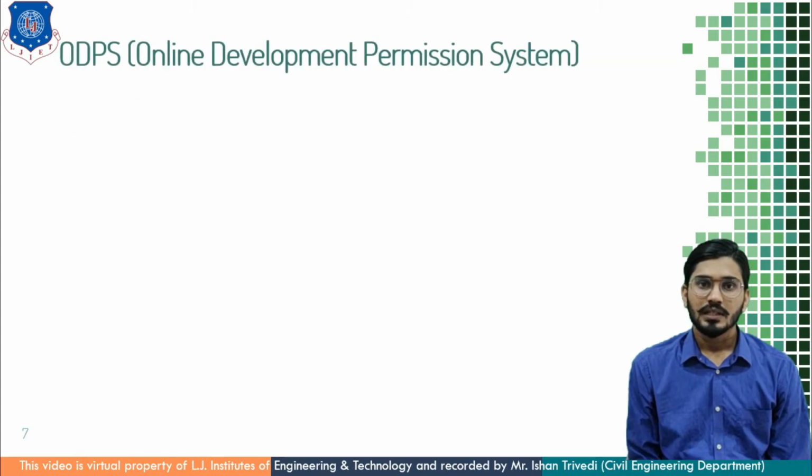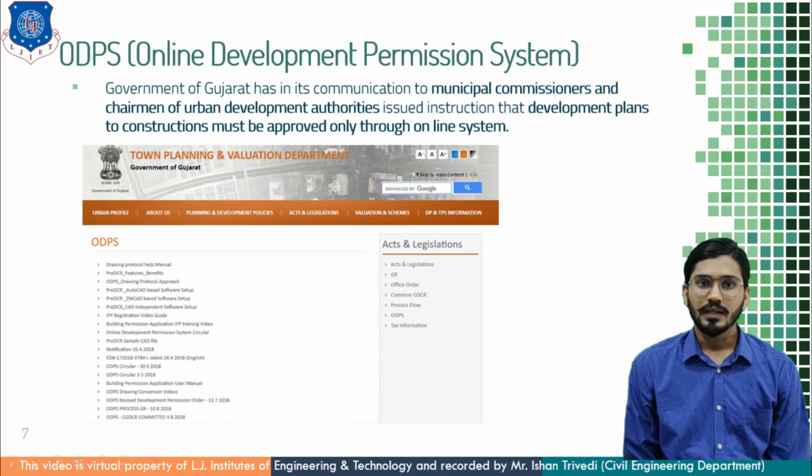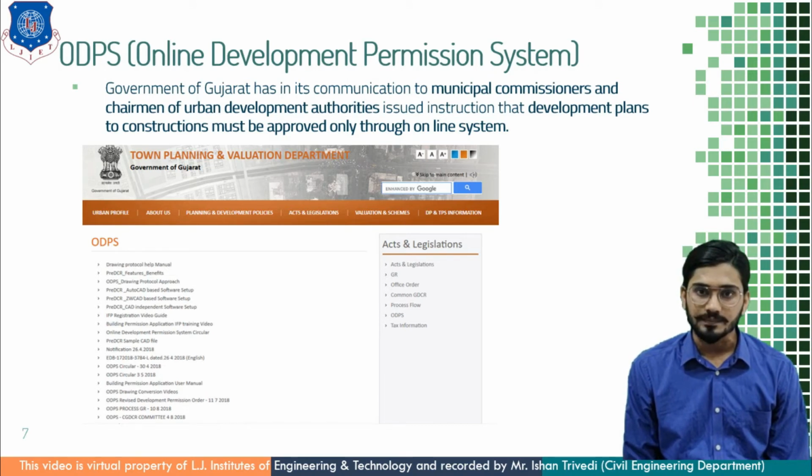Now, understand the theory of ODPS. This is one of the latest systems that has been adopted by Government of Gujarat, and that is Online Development Permission System. Government of Gujarat has taken the initiative in its communication to Municipal Commissioners and Chairmen of Urban Development Authorities and issued the instruction that the development plans for construction must be approved only through the online portal system.